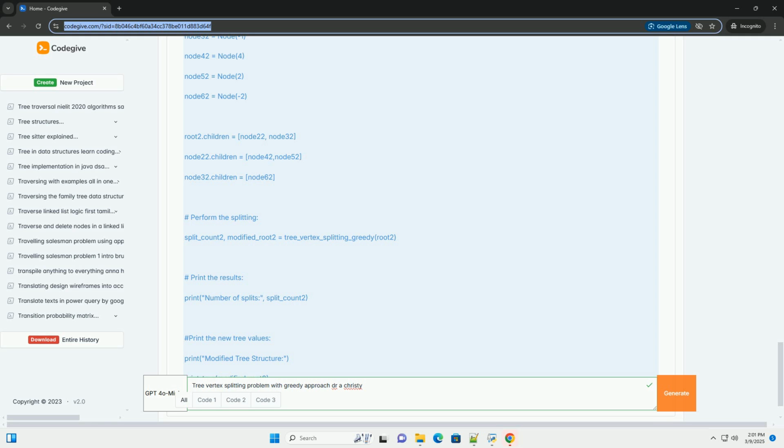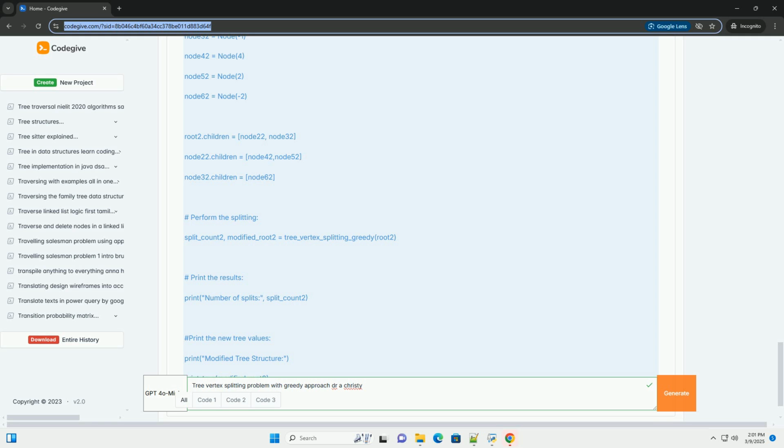3. Example usage: it creates a sample tree with nodes and their values. It calls tree_vertex_splitting_greedy to perform the splitting. It prints the number of splits and the final values of the nodes in the modified tree.